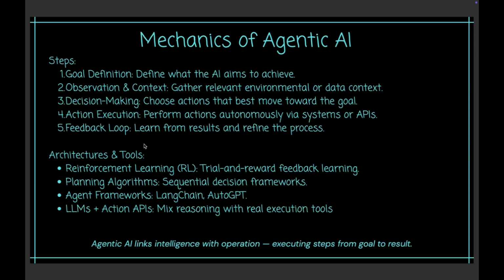Now, the steps towards agentic AI. First, we have to define what we want to achieve with that particular agent. Then it gathers the relevant information that's required, and then it chooses what actions are required to achieve those particular goals, and then it performs the task, monitors the results, refines the process. That's the basic concept of any AI model that you will take. It gathers data, works on it, gives an output, learns from the results, and refines the process.